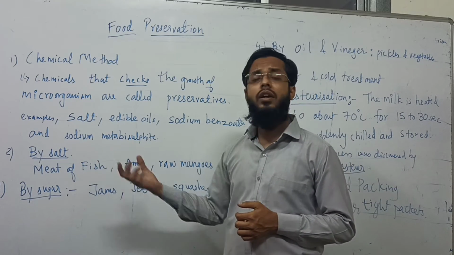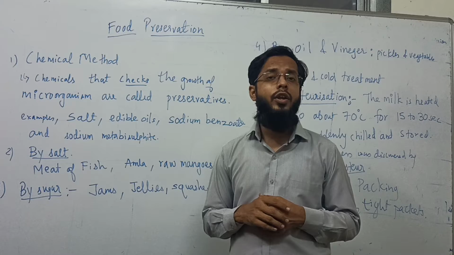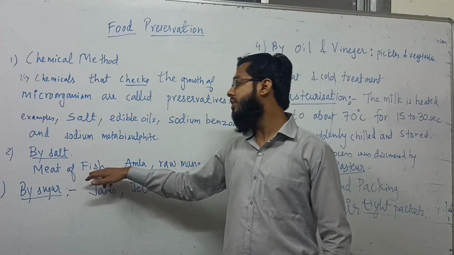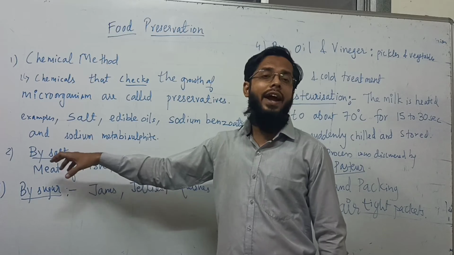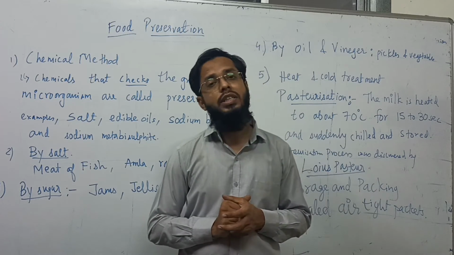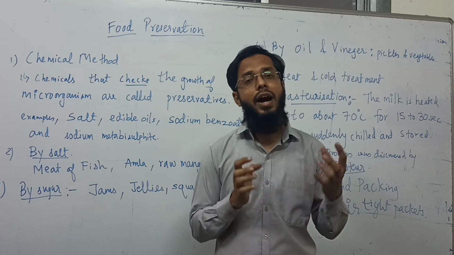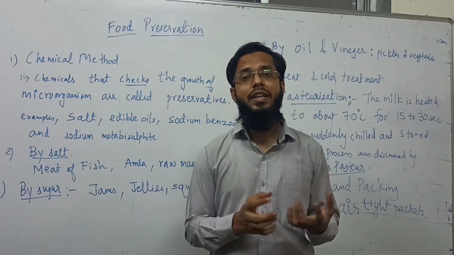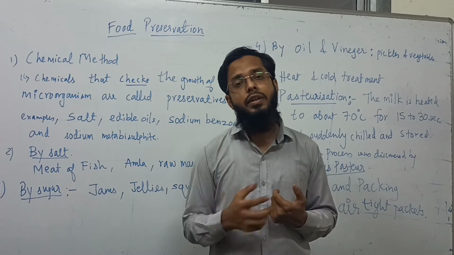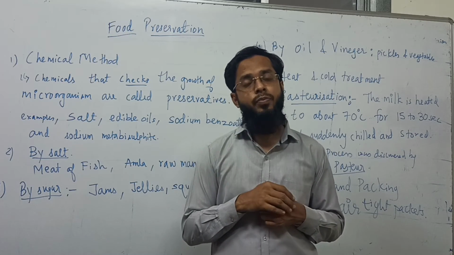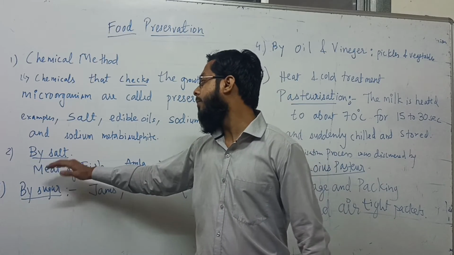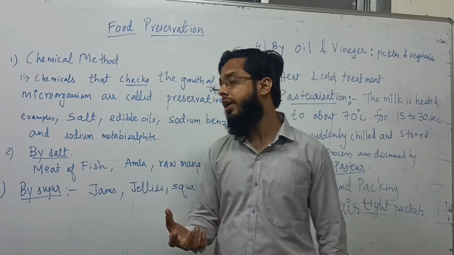Different kinds of food are stored by different means, like meat or fish. They add salt because, as you learn in 9th standard, there is a process known as osmosis. If you create a hypotonic environment, a more concentrated environment, then because of osmosis the growth of bacteria and fungi is not possible. That is a different topic, but just remember that salt is added to meat or fish to preserve it for a longer time.